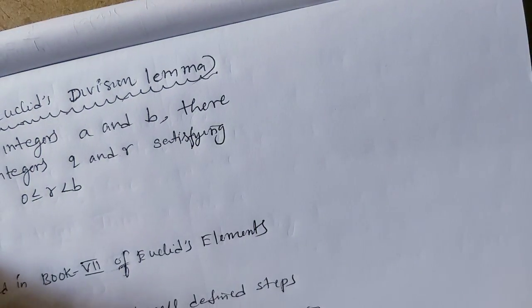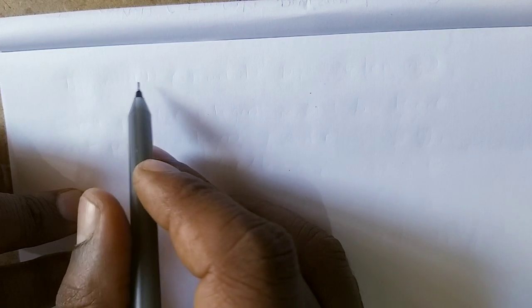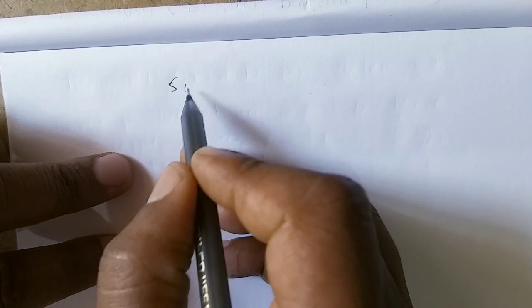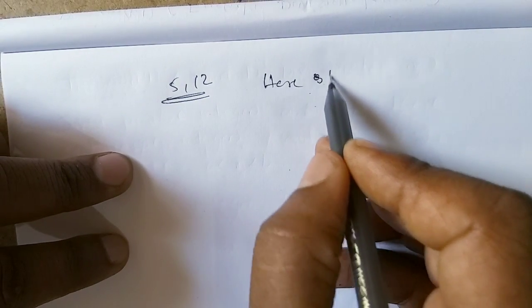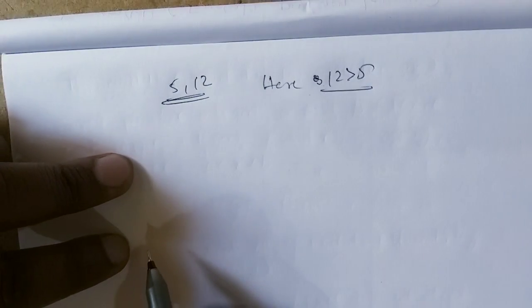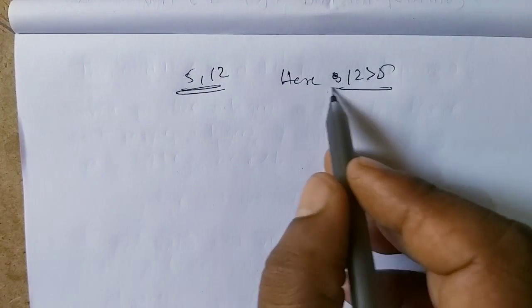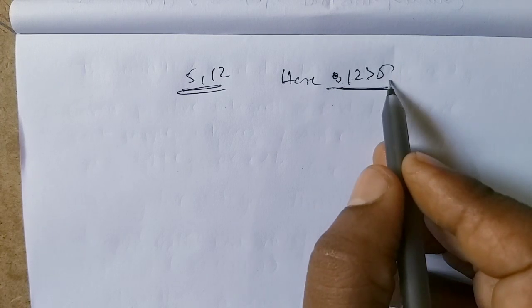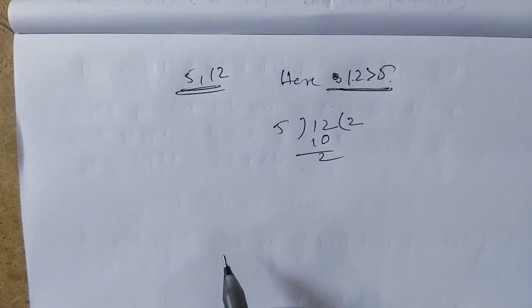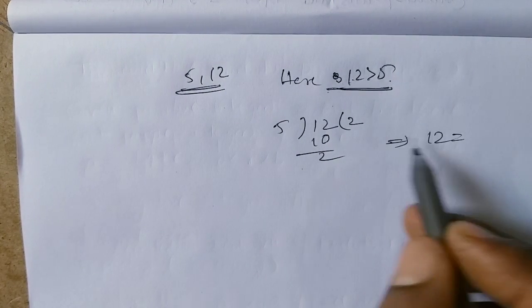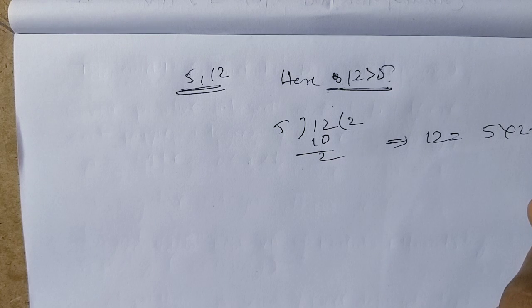See here. For example, I am taking two numbers, suppose 5 and 12. Here 12 is greater than 5. Now if I divide the bigger number by the smaller number, what happens? 12 divided by 5: 5 twos are 10, remainder 2. Then I can say that 12 is equal to 5 into 2 plus 2.